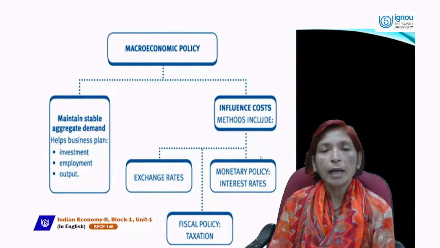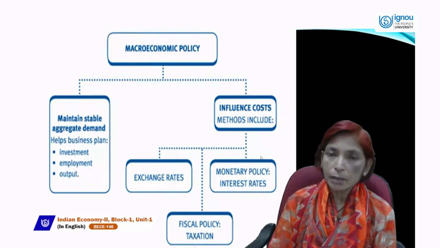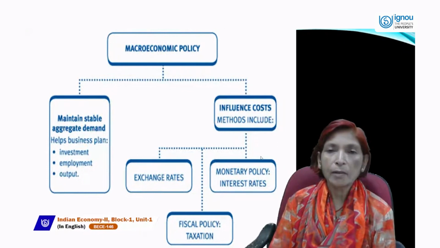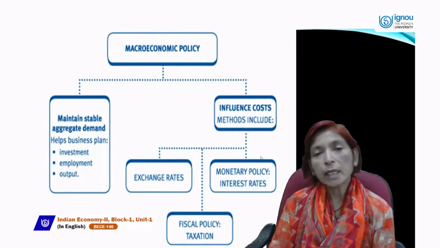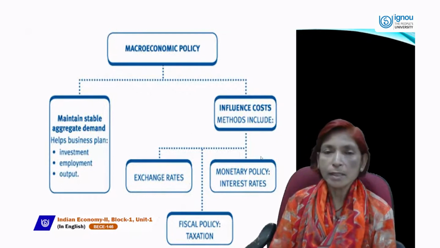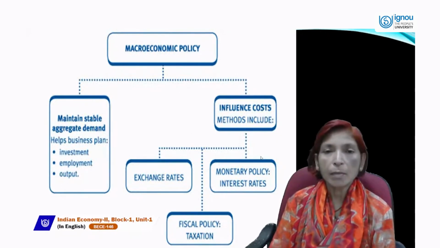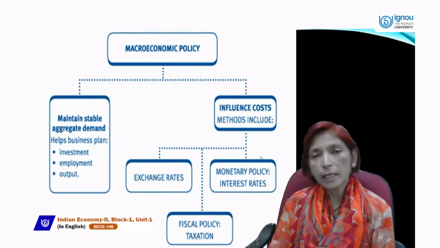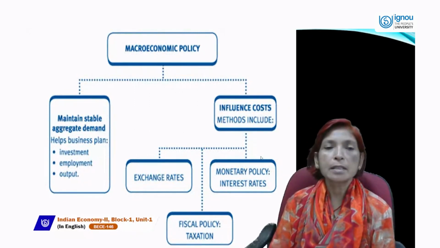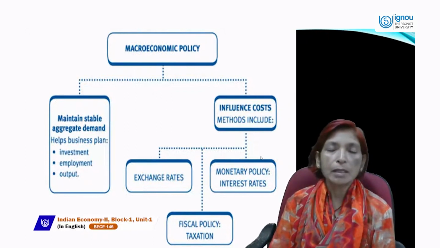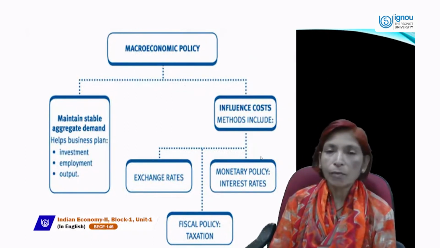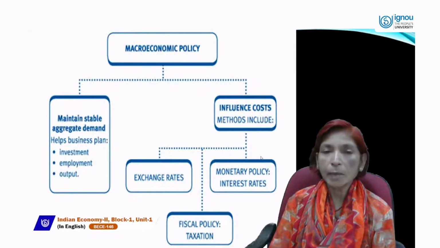Aggregate demand has two components in a two sector economy: consumption and investment. Aggregate demand has three components in a three sector economy: consumption, investment, and government expenditure. Aggregate demand has four components in a four sector economy: first consumption, second investment, third government expenditure, and fourth net export.